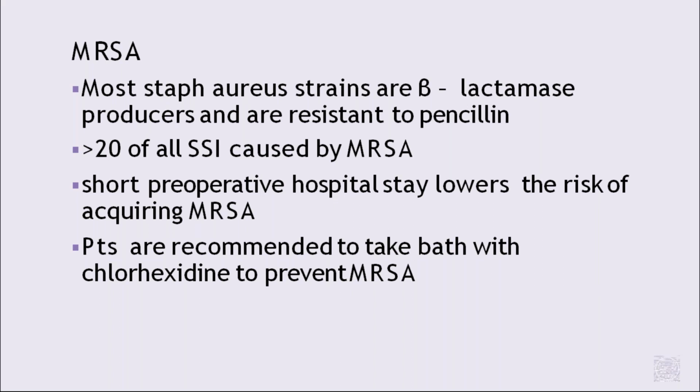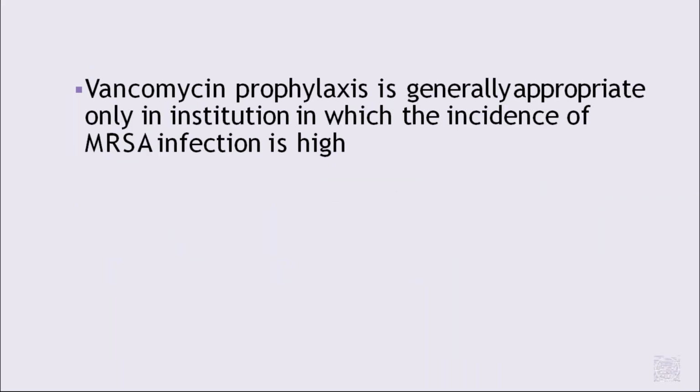Patients are recommended to bathe with an antiseptic, that is chlorhexidine, to prevent MRSA. Vancomycin prophylaxis is generally appropriate only in institutions with a high incidence of MRSA infections.